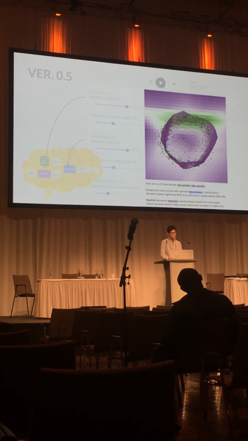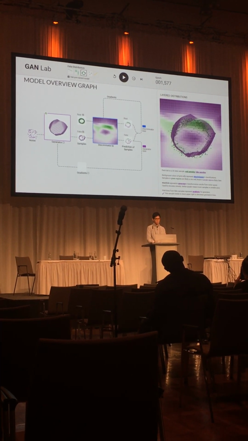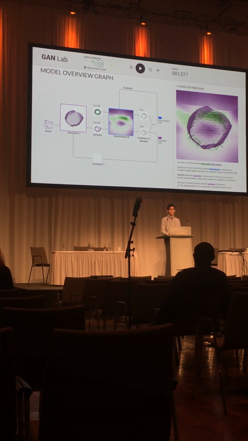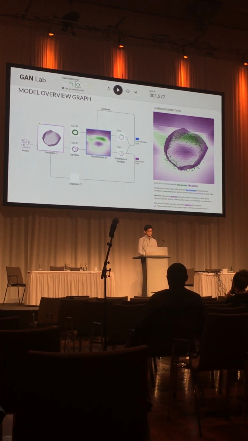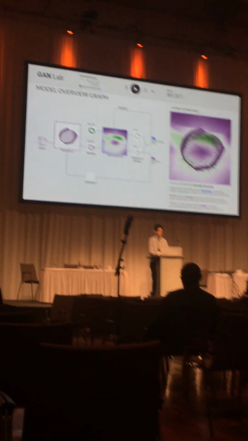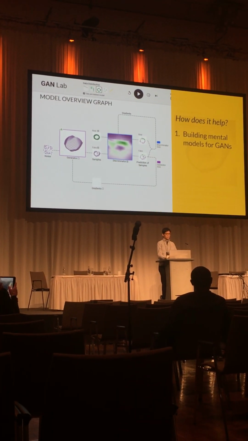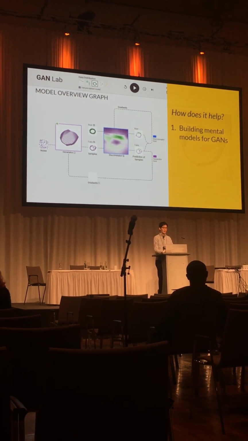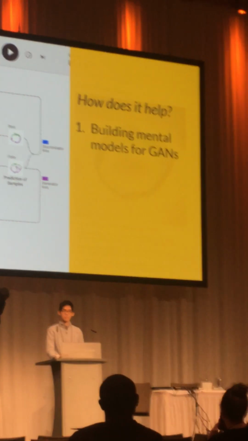So this finding prompted us to add a new view called model overview graph on the left side of the interface, inspired from the architecture diagram for GANs. And this new multiple view design is very helpful for improving the usability and utility of our system. First of all, it is great for users to build mental models for GANs now, because we have a visualization for generator and discriminator separately within the context of the model architecture.